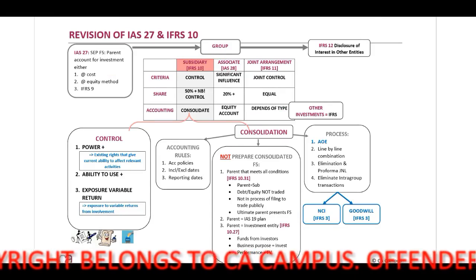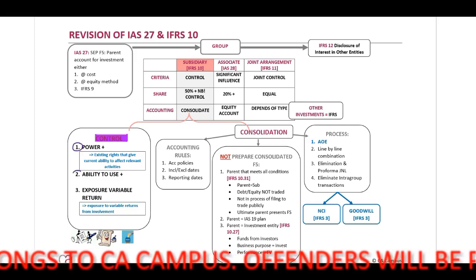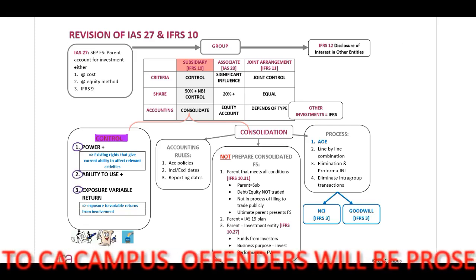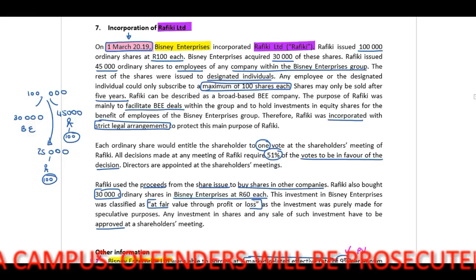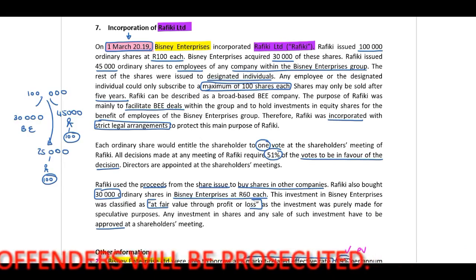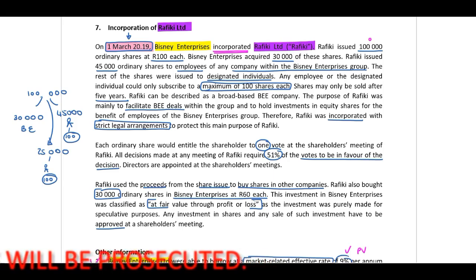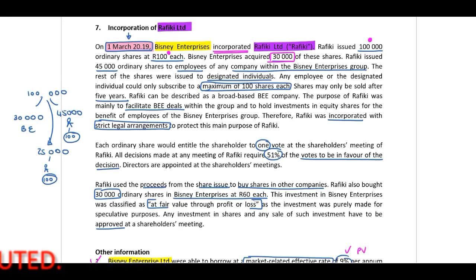Remember, when we look at control, we need to determine, 1, if there is power, the ability to use the power to be exposed to variable return. Now, let's read through the scenario again. They indicate to us on 1 March 2019, Bisney Enterprises incorporated Rafiki Limited. Rafiki issued 100,000 ordinary shares at 100 Rand each. Bisney Enterprises acquired 30,000 of these shares. Rafiki issued 45,000 ordinary shares to the employees of any company within the Bisney Enterprises group.